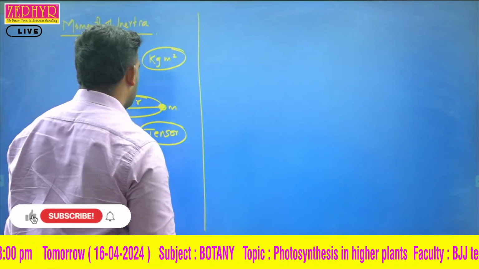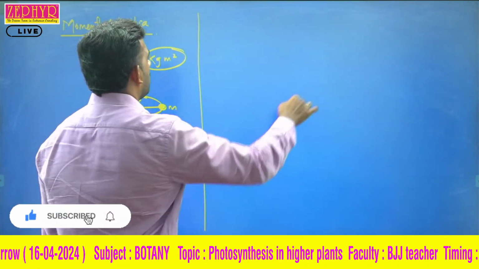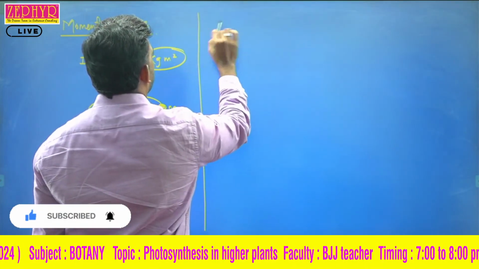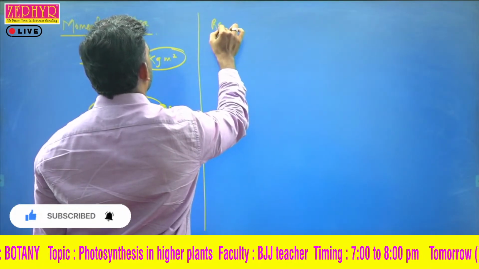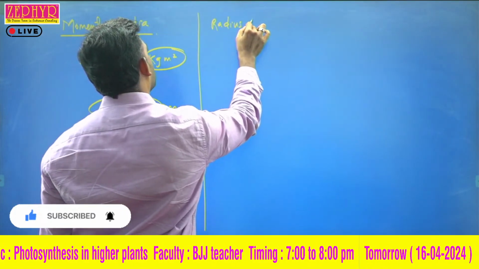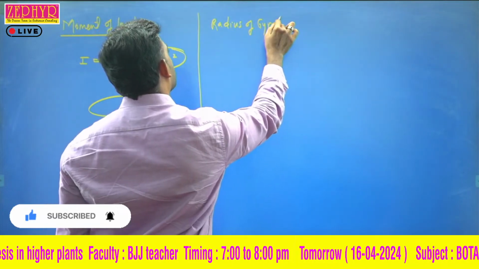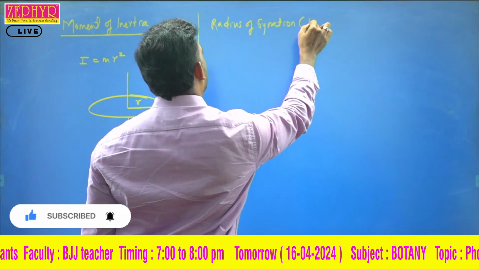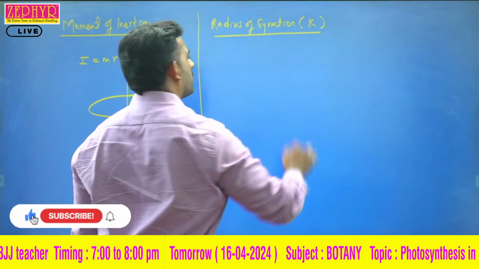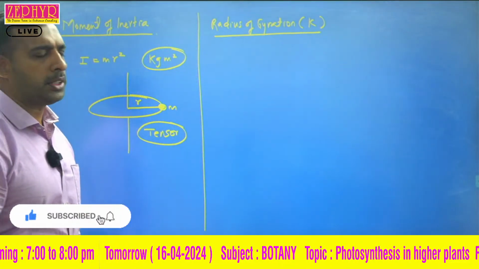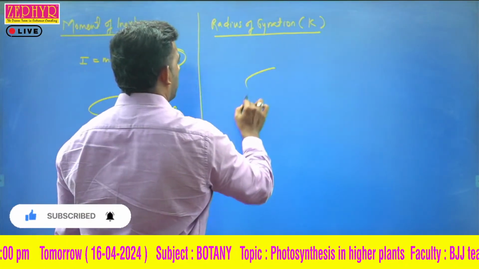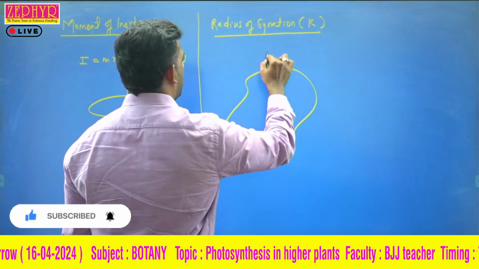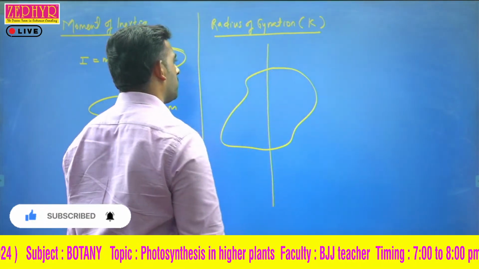So when we consider moment of inertia, we need to know what is radius of gyration. Very important term. Radius of gyration. Let it be k. Suppose we consider an irregular shaped body like this, and we are going to calculate the moment of inertia about this axis.